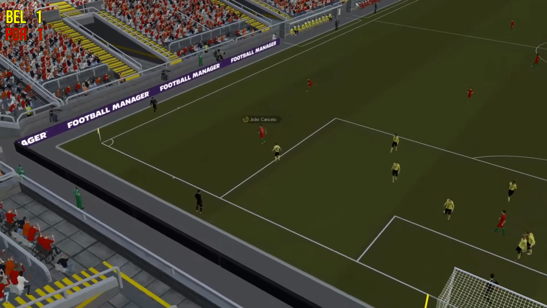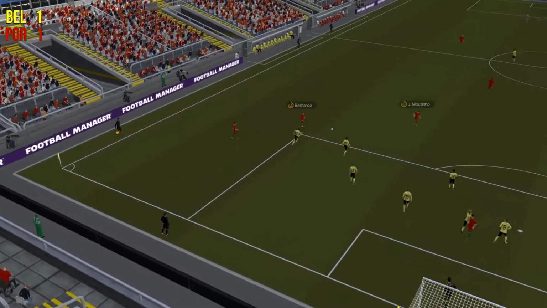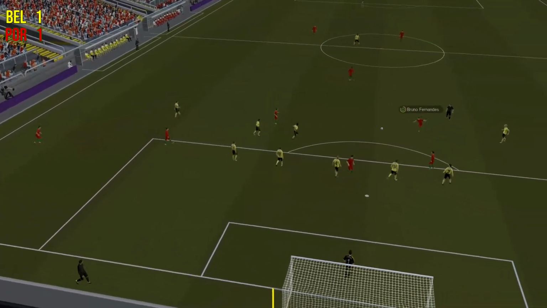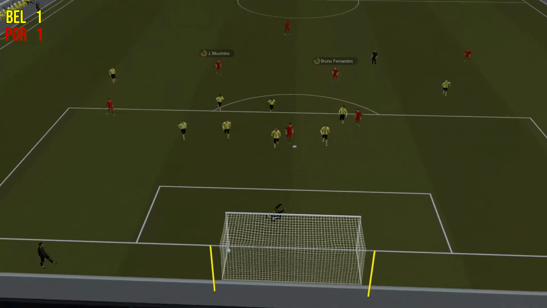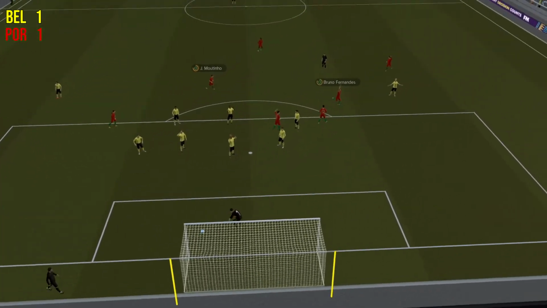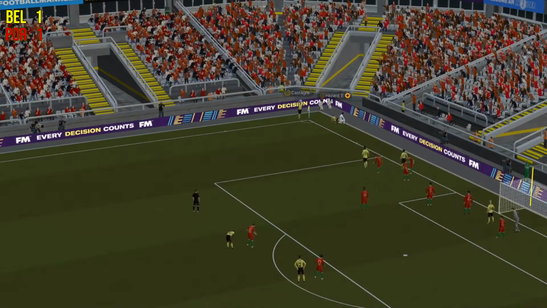Well, I thought Cancelo was going to go for the cross, but Bernardo Silva in more space. And then João Coutinho to Bruno Fernandes. First time shot. Great finish. 1-1. Well, it looks like we're going to be in for a game here.